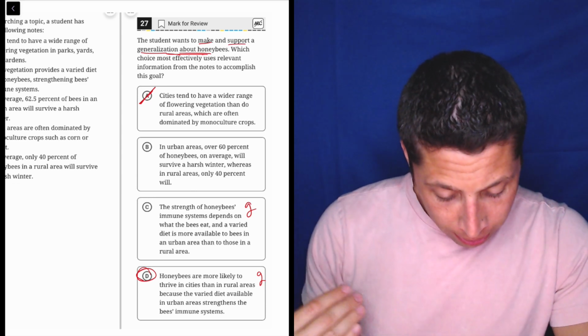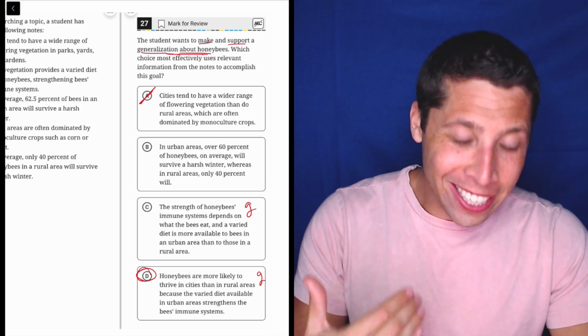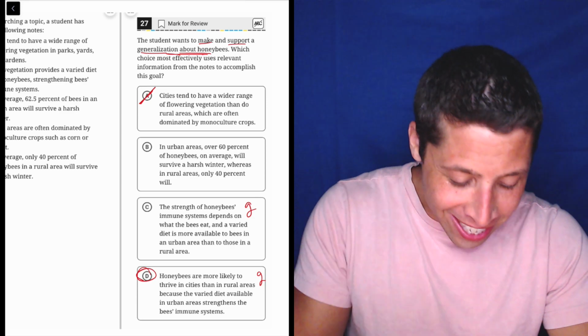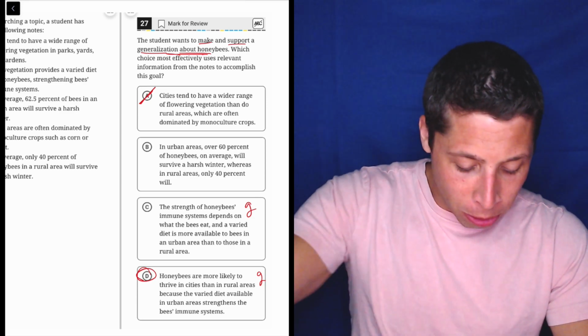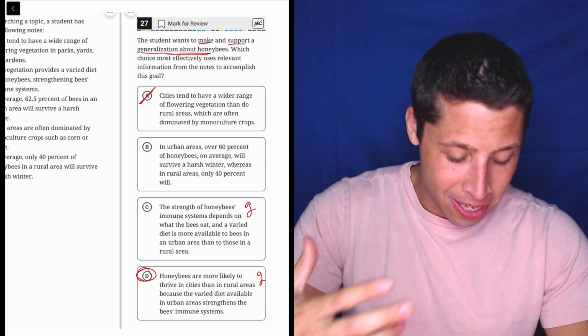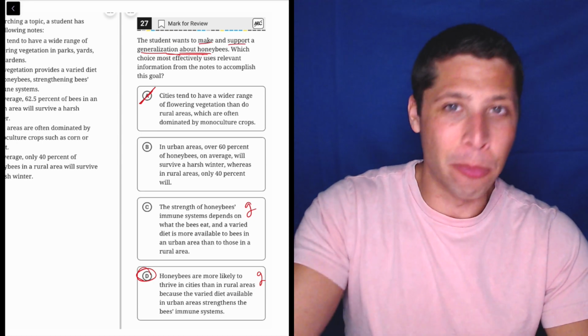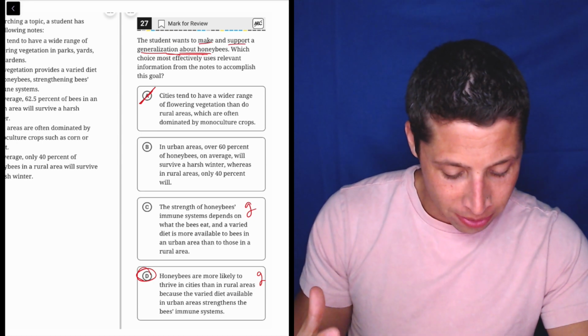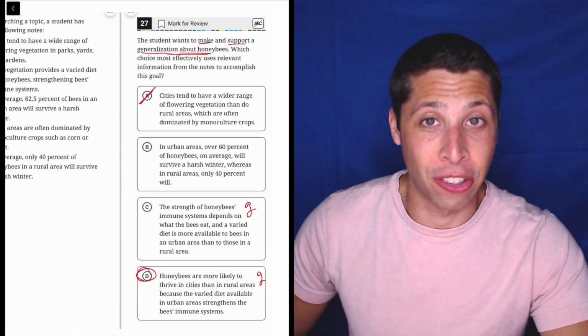Well, what would be a good generalization in C to support it would be if they said bees in urban areas have stronger immune systems because diet affects it and they have a wider diet in urban areas, right? So I don't know. Maybe I'm trying to resurrect a choice that I should just let die.